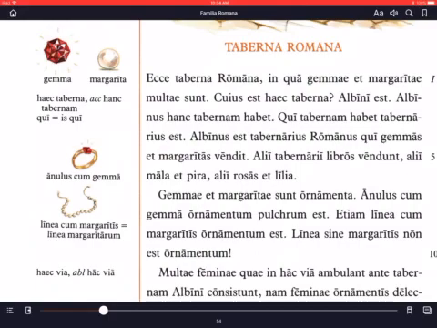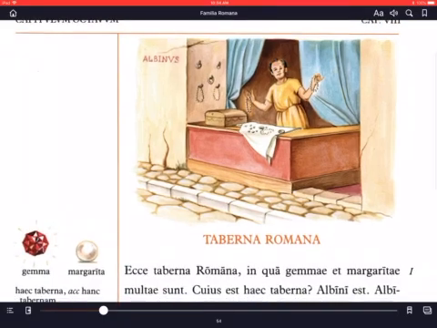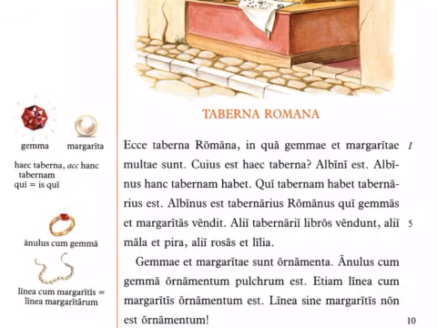I will say there, linea means a linen or flax string in its most literal sense, and from that it can just mean a string in general in Latin as well. All right, so taberna is a word for shop, so the title of the chapter is essentially Roman shop.